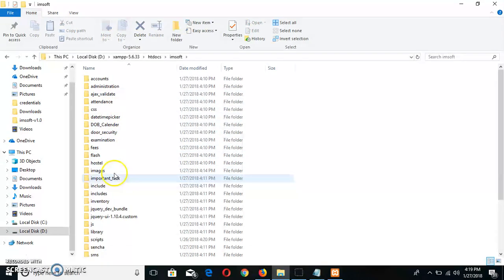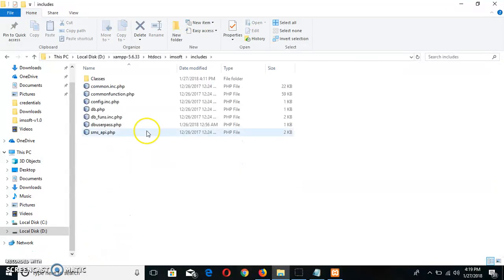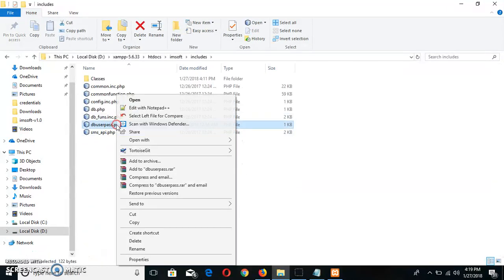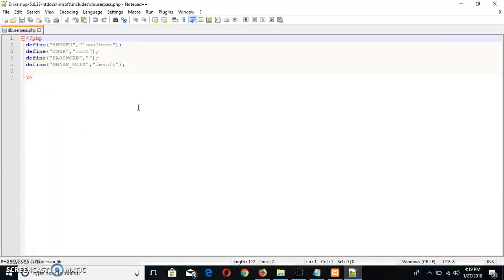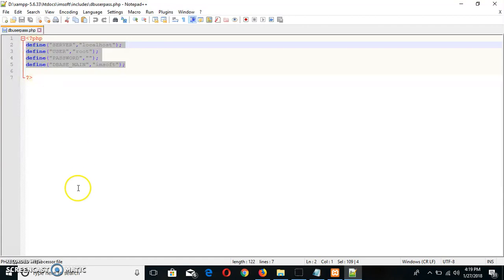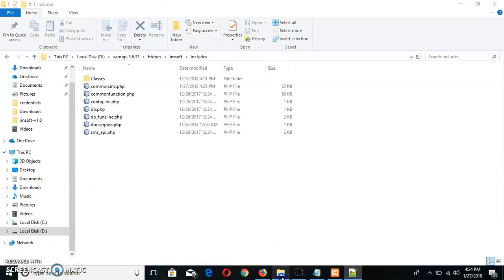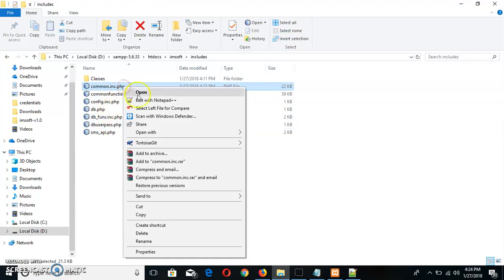Go to your includes folder and this file. Put your connection settings here: server localhost, username, password if you have any, and database name. By default I have this setting. Let's open the common.inc.php file here.